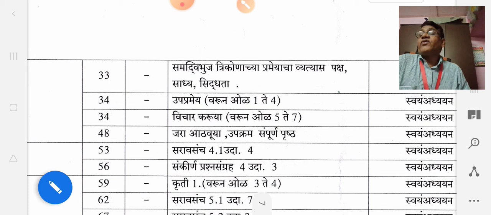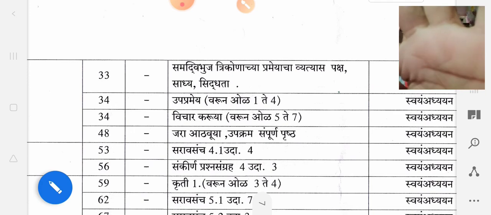Now come to page number 48. See there, one activity is there. That whole activity is omitted there. Okay.